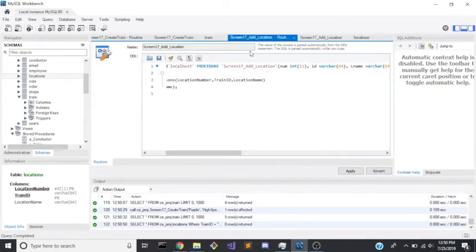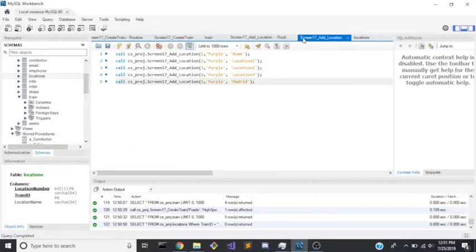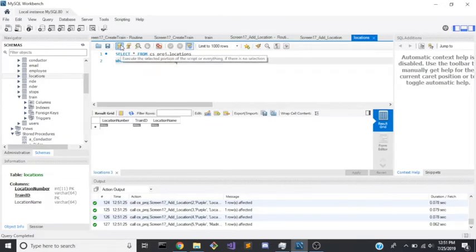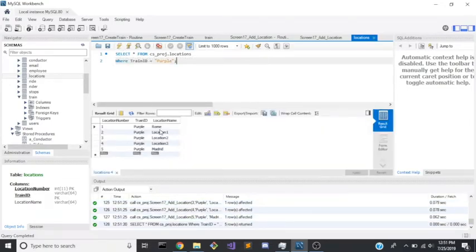So we have this routine here called add locations, which just inserts into the location whatever the location name is for the train with the ID, and with the location number being whatever you pass in. So for example, we have this set of add location calls that we will make. Let's go ahead and run those. Bam, bam, bam. All of them have been run. Let's now see if we have locations for this train. If we do, we have Rome, 1, 2, 3, and Madrid.